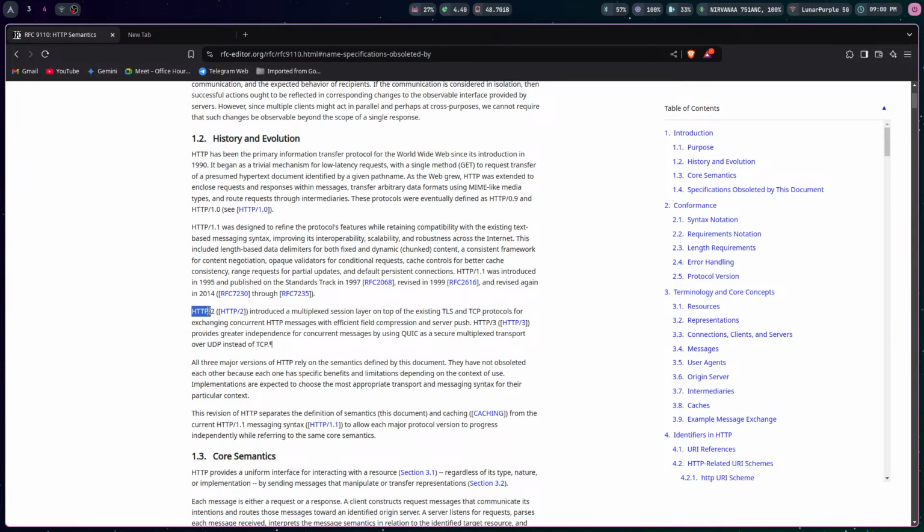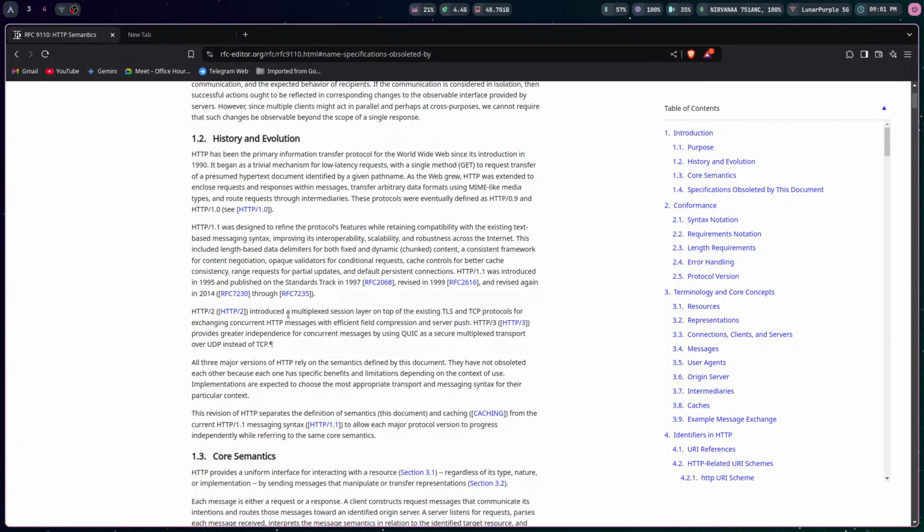Then there was HTTP2, which basically introduced multiplexed sessions on top of TLS TCP. Basically, it said, okay, HTTP is not able to handle multiple connections. So what we'll do is we'll introduce another specification, and in that, what we'll implement is connection multiplexing. So one connection could send multiple requests. Right now, with HTTP 1 or 1.1, you could only send one request in one connection.